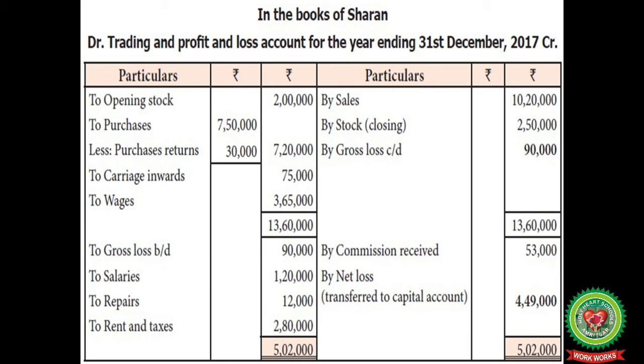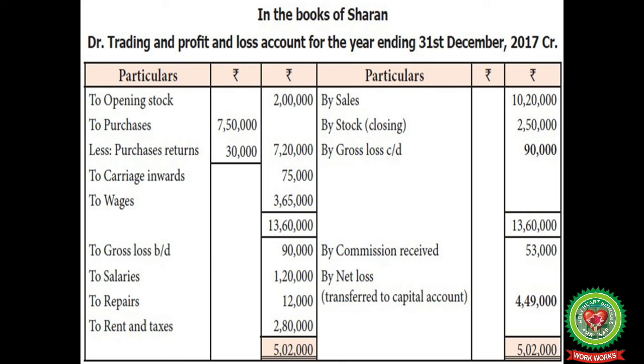So when you draw the trading account, first of all we will record opening stock, then purchases less purchase returns, carriage inward, wages, and on the credit side we will record sales and closing stock. Here the debit side is more, that is 13,60,000, and the credit side is 12,70,000. So we have a gross loss of 90,000. Now this gross loss will be taken to the profit and loss account. To gross loss brought down 90,000.